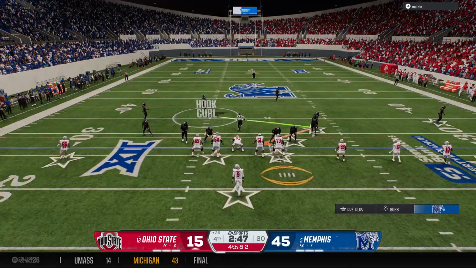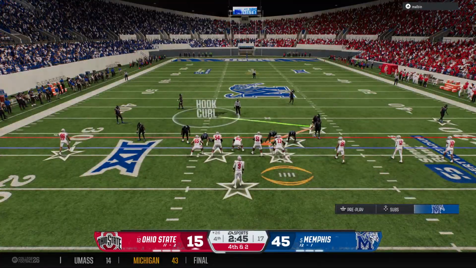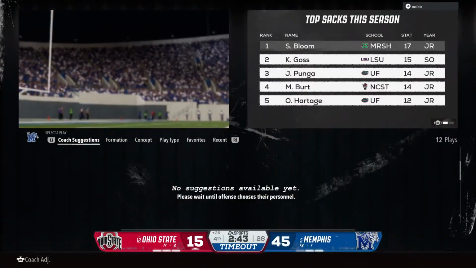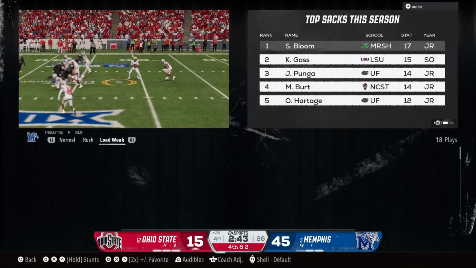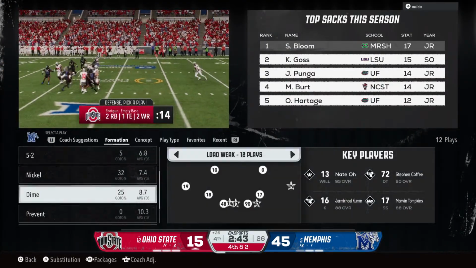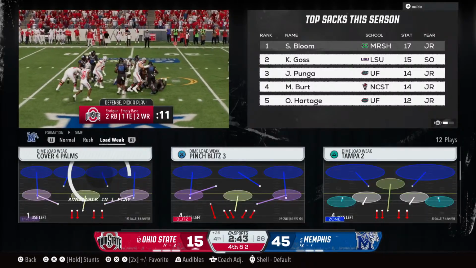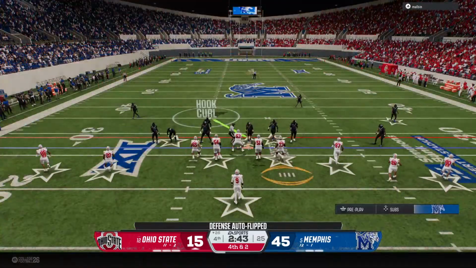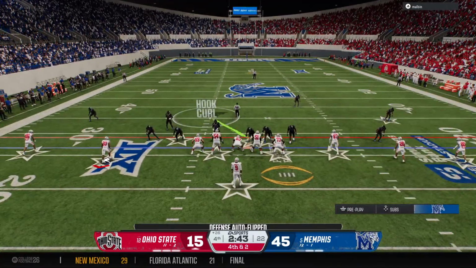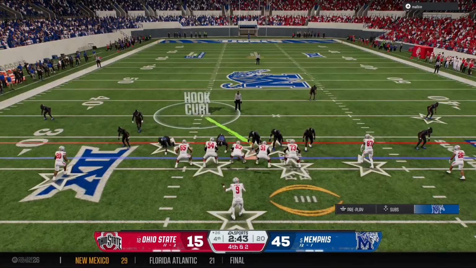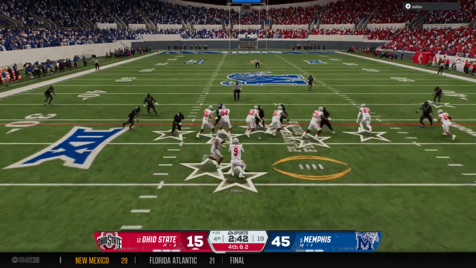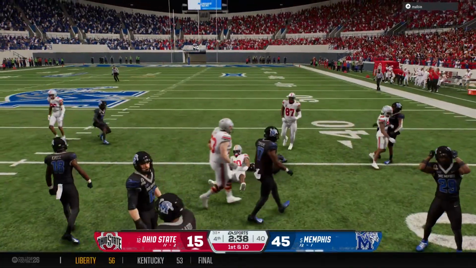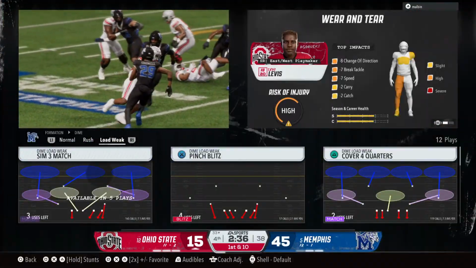Down late, they'll keep the offense on the field trying to chip away at this lead. Timeout called by the defense, their first of the half, as they try to make some adjustments here. The offense stays on the field, down multiple possessions. Easy choice. Back now goes in motion. Defense will have to adjust. And they wrap them up, but the gain is good enough for a first down.